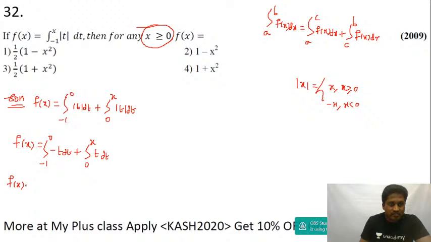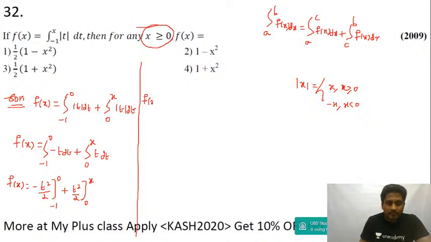f(x) is equal to minus, I'll keep as it is, integration of t is t square by 2 between the limits minus 1 to 0. Plus integration of t is t square by 2 between the limits 0 to x. Now f(x) is equal to minus half, which is a constant, upper limit is 0, lower limit is minus 1 the whole square. Half is a constant out, upper limit is x square and lower limit is 0. Alright, so that's equal to minus and minus is plus. This will be equal to half.